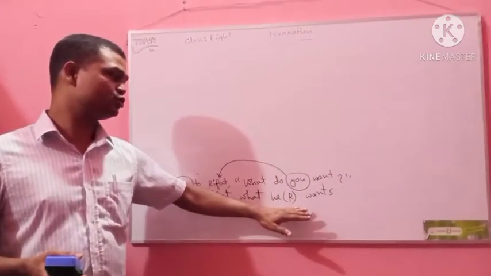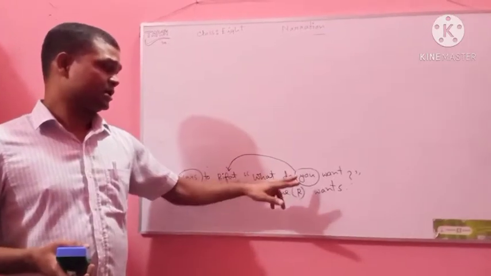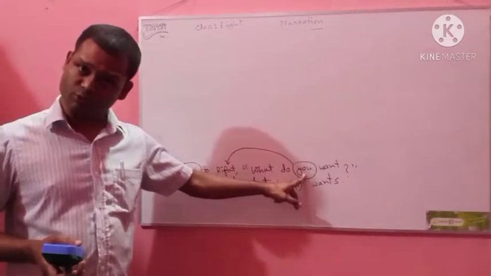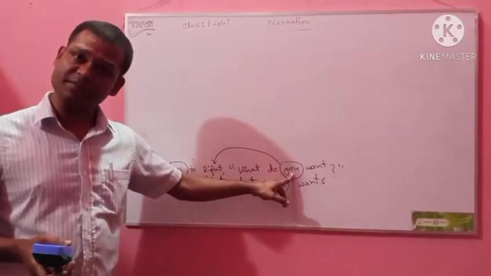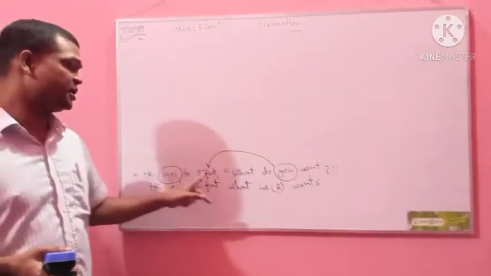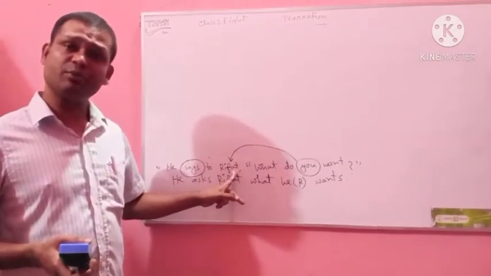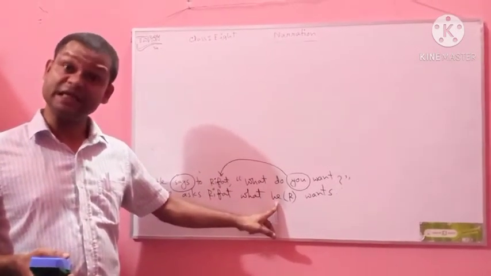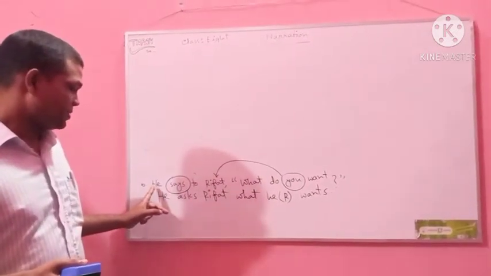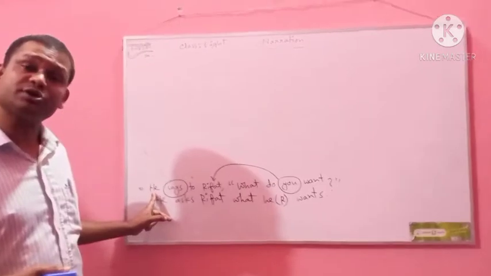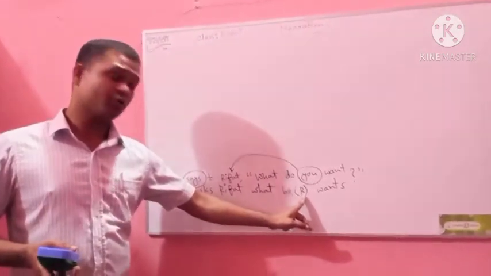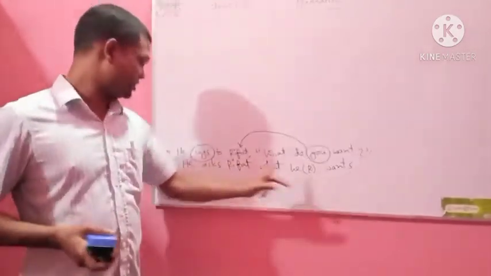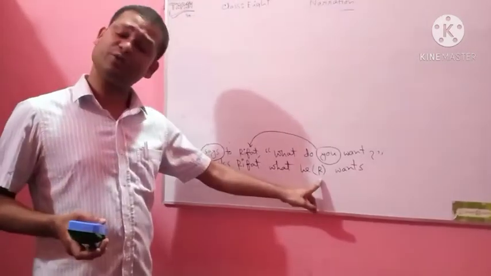In this case, you need to see what the subject of the reported speech is. The subject of the reported speech is "you". So "you" is second person. Second person follows the object of the reporting verb. What is the object of the reporting verb? Rifat. The pronoun of Rifat will be used. The pronoun of Rifat is "he". But here, "he" is also used as a subject. Here, the first letter R will help you find out who is actually meant, "he" or Rifat. That's why you can use it.